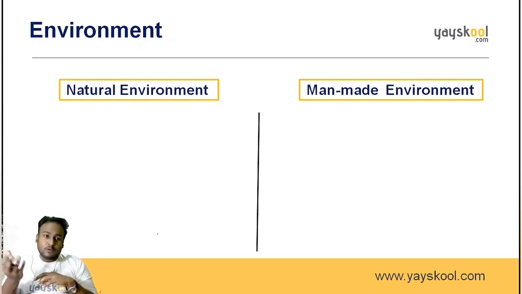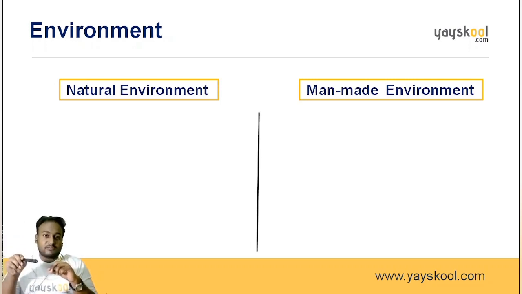Where do you find a laptop anywhere outside your home? Someone has to make it, right? Someone has to make this pen. Someone has to design it. Someone has to manufacture it. So these are the things which are made by man. A laptop, the table, a chair, the house. Even the house is not available naturally.